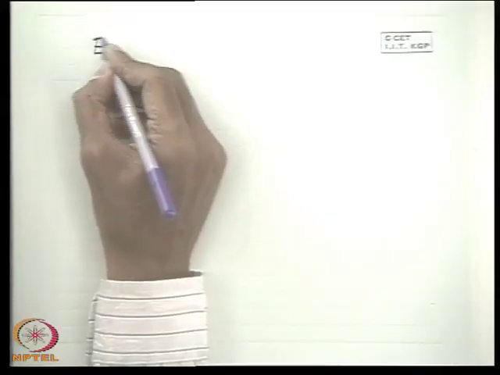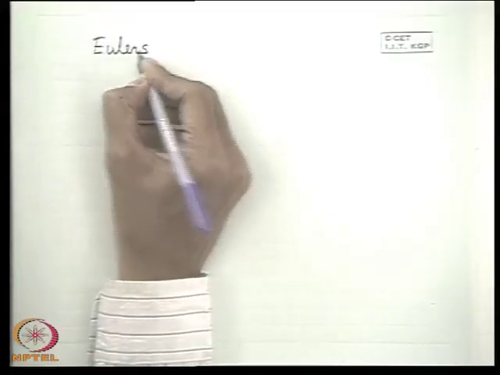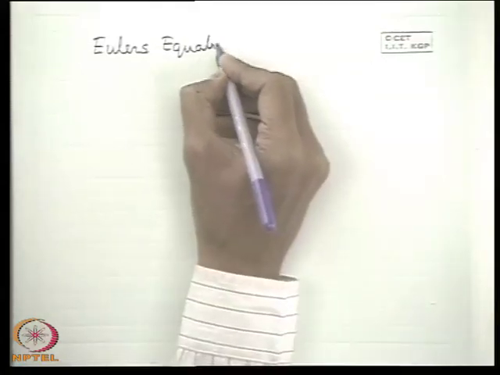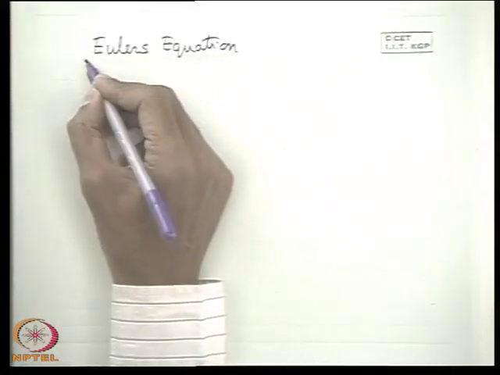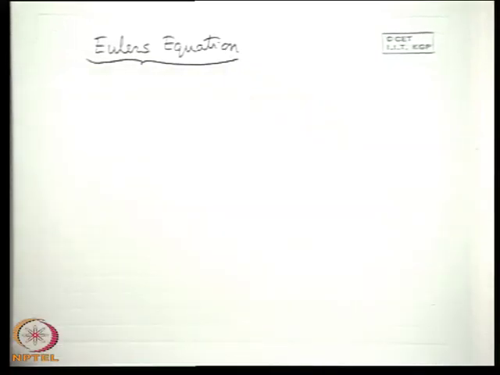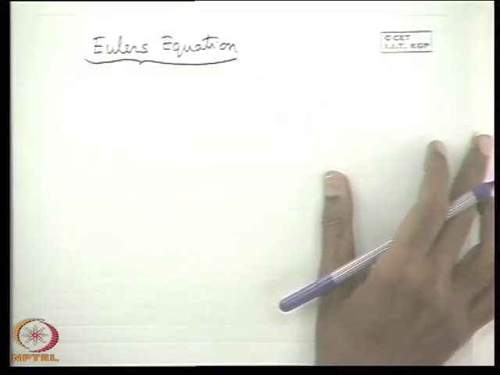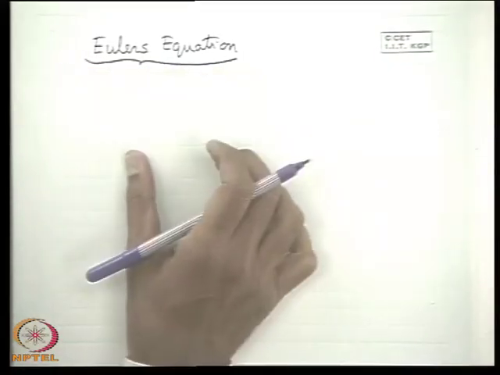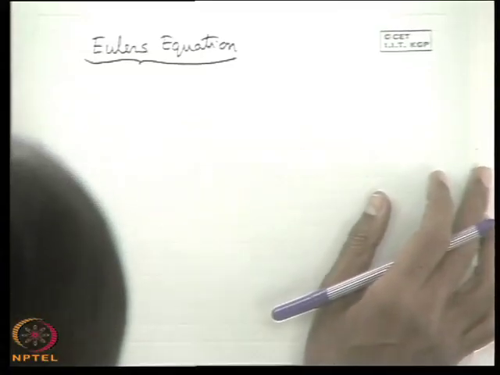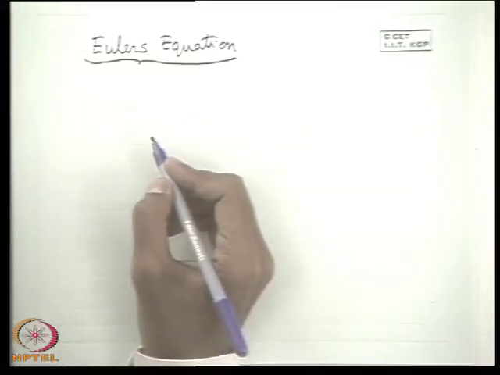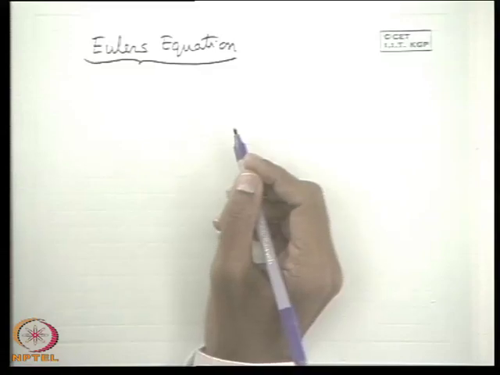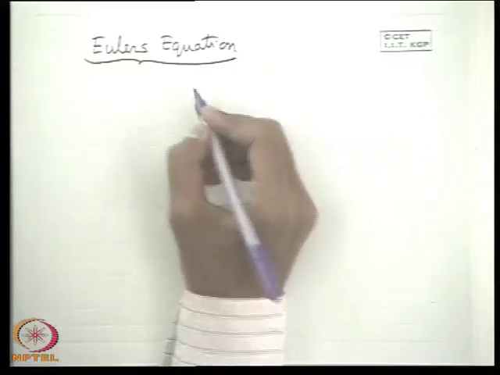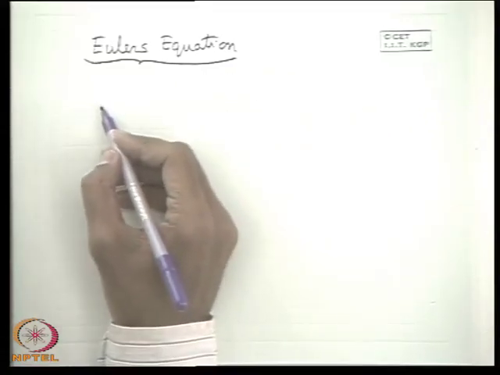So if anybody asks what is Euler's equation, don't just write du dt like that. You must say that Euler's equation is finally an equation relating the velocity and pressure field for an ideal fluid, which is deduced from the application of the conservation of momentum. So now let us see that conservation of momentum: as you know, mass into acceleration is equal to the force impressed on the system.